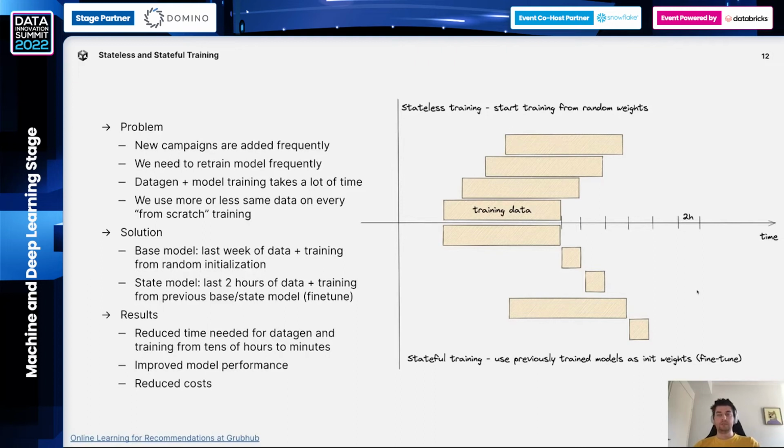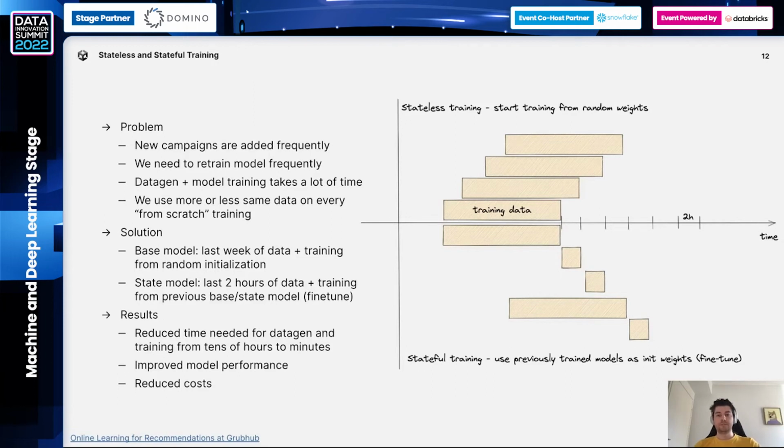So stateful training, on the other hand, consists of 2 pipelines running at the same time. First one is exactly the same stateless training as I described earlier. But the second pipeline is so-called stateful training. In this training, instead of using the last 7 days of data, we are using the most recent 2 hours of data. And instead of starting with random initialization, we are starting from pre-trained weights from previous iterations. So for example, here, if the model has finished its training here, we're using the weights from the previous model. Here, we're using weights from this model, etc.